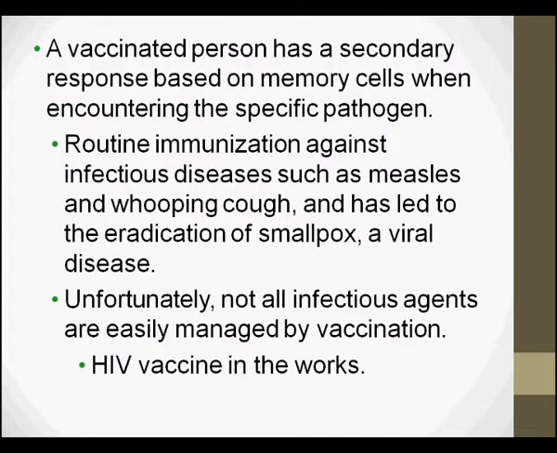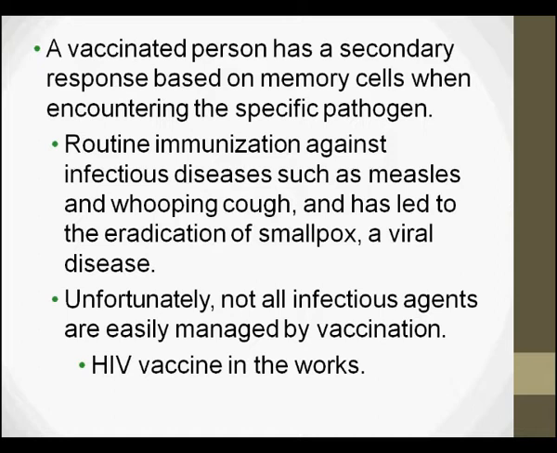Like in a vaccinated person, if we have given a vaccine, then there are memory cells present in the human. If that same particular antigen infects our body again, the memory cells recognize the same pathogen and give us a secondary response at a faster rate.